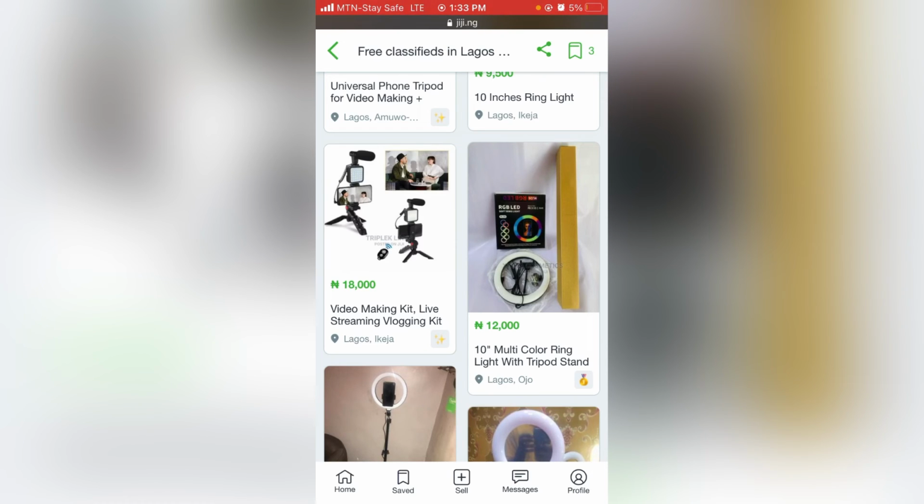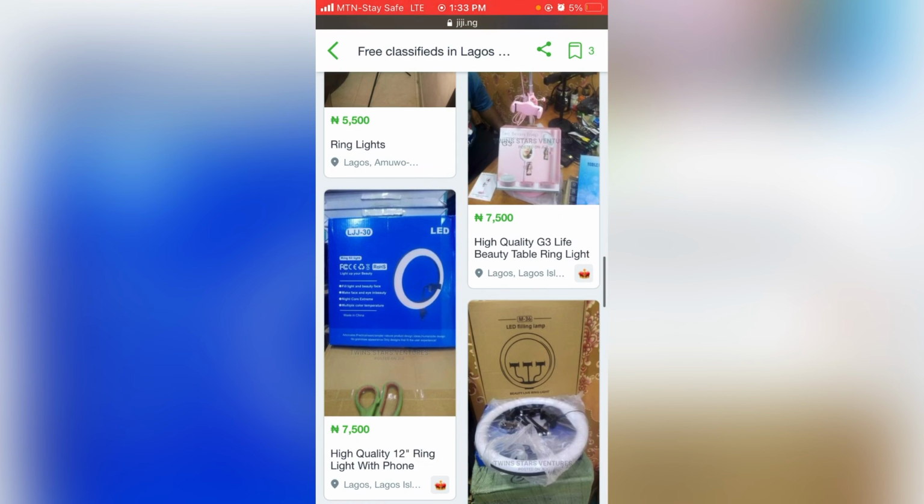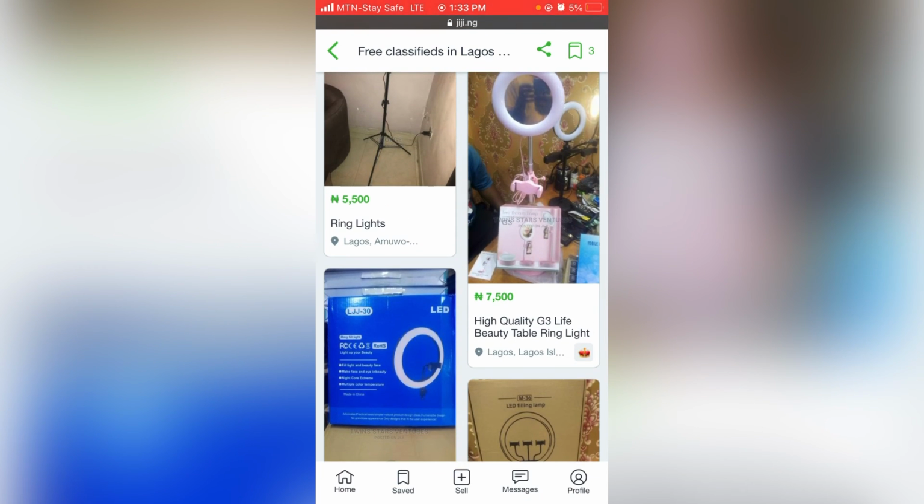Then you have to reduce money for me. This 18,000 naira product that you see, they can sell it for you at 10,000, so that they will make their own money at once. You can say, I need 12 different types of it.